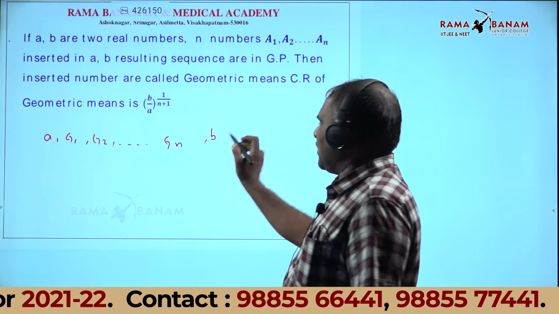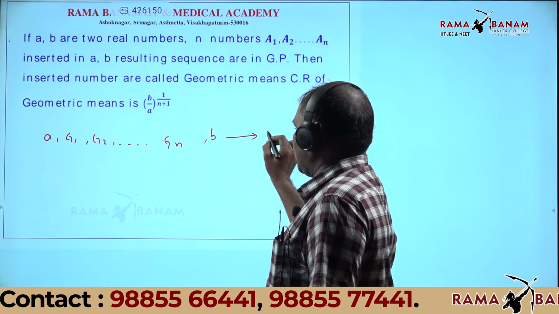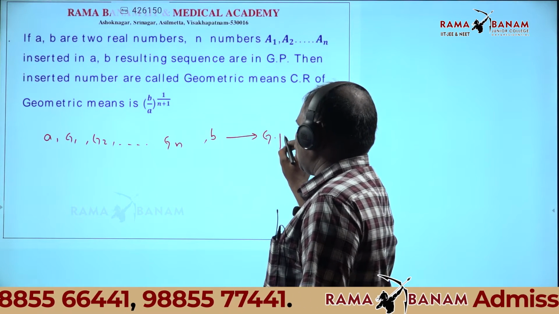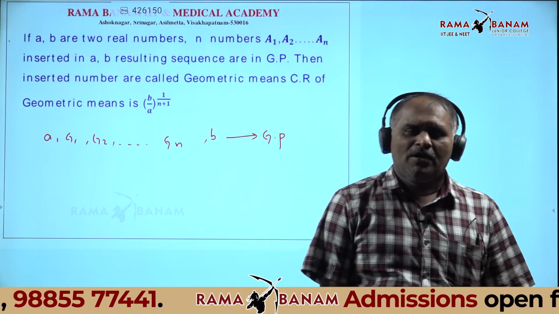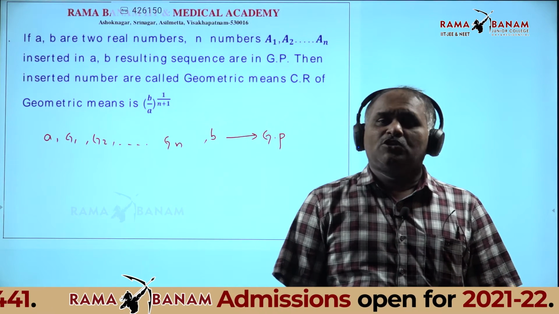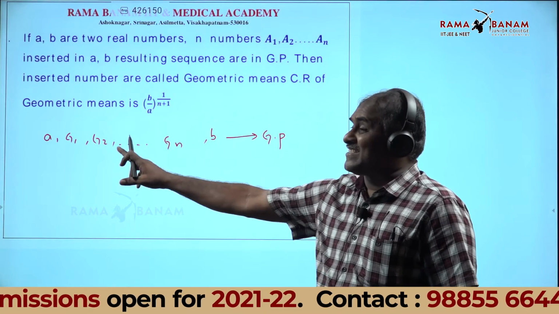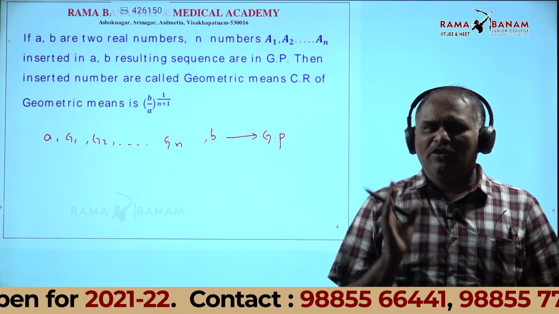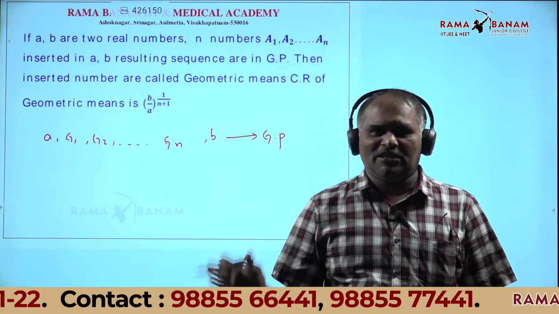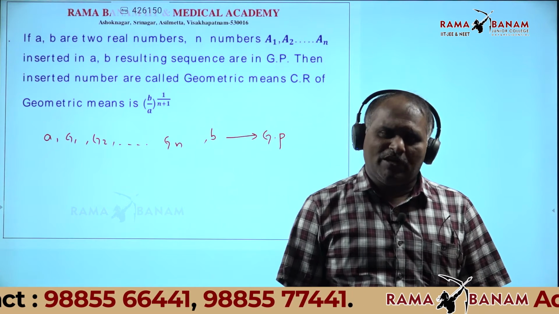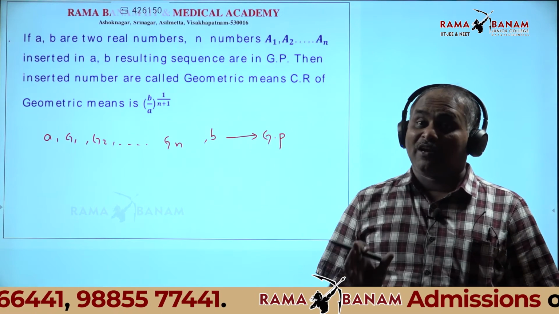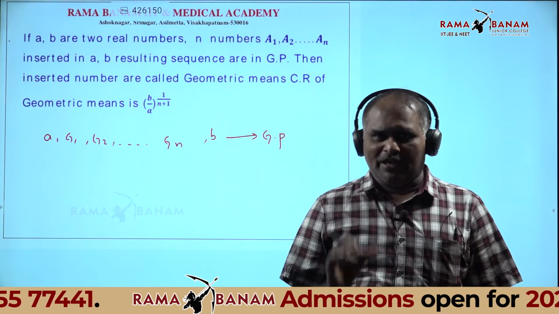The resulting sequence A and B with the inserted numbers is in geometric progression. Therefore, the inserted numbers G1, G2, etc., Gn are called geometric means.